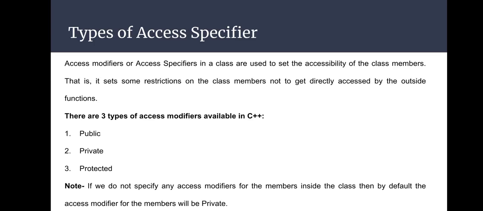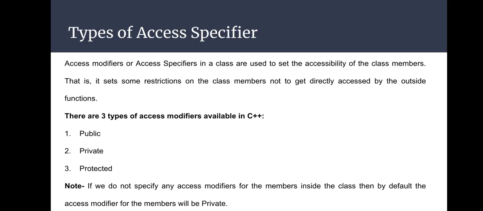Types of access specifiers. Access modifiers or access specifiers in a class are used to set the accessibility of the class members, that is, they set some restrictions on the class members so they do not get directly accessed by outside functions. There are three types of access modifiers available in C++: public, private, protected.